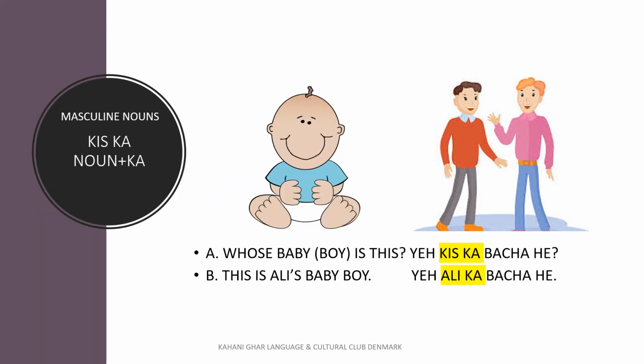Baby boy. We are using here a gender and that is masculine. So we will use ये किसका बच्चा है? ये किसका, whose, and ka preposition to represent a masculine noun. This is Ali's baby boy. ये Ali का बच्चा है.